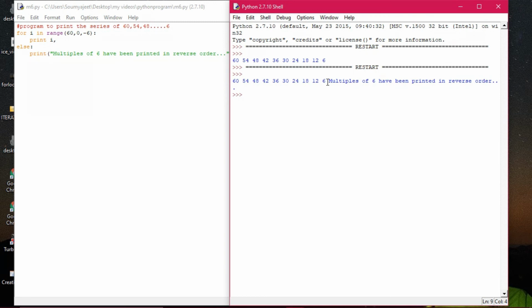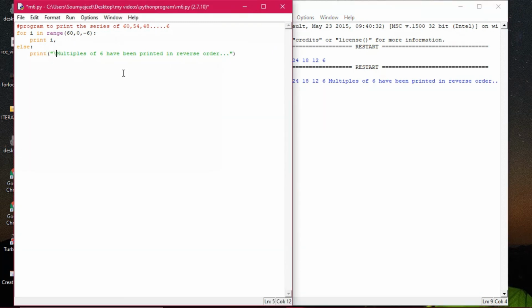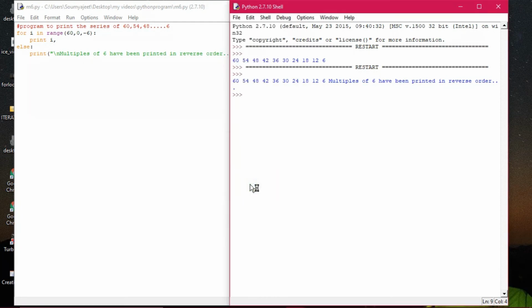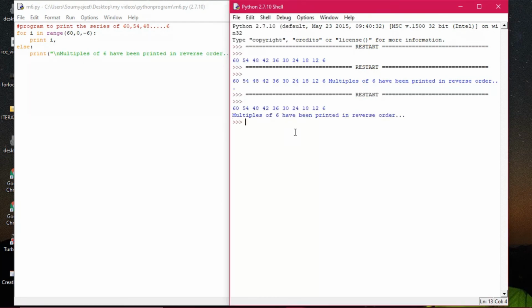After this, immediately after this one is coming. So if you want to bring it down, you can give one backslash n over here, so it will come down. See the change in the output. Previously it was coming along with the multiples on the same line. When I have given backslash n, it is an escape sequence you can call. It is equivalent to pressing enter, that is called backslash n. If you give it, then you see that this has been printed on separate lines.